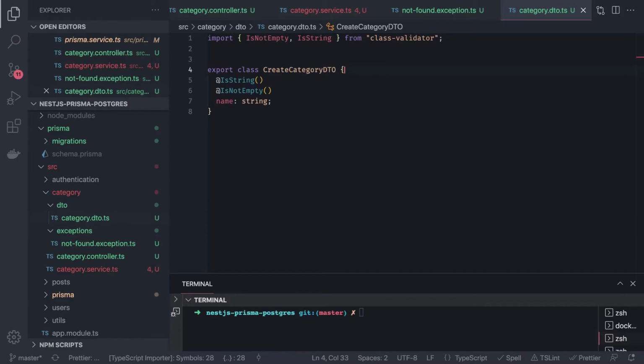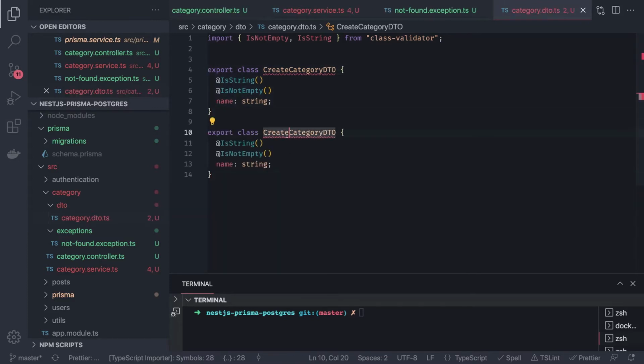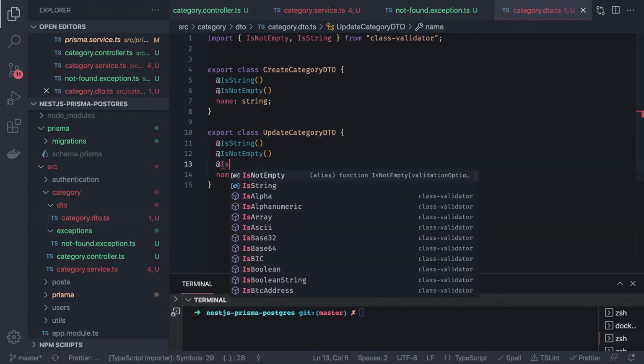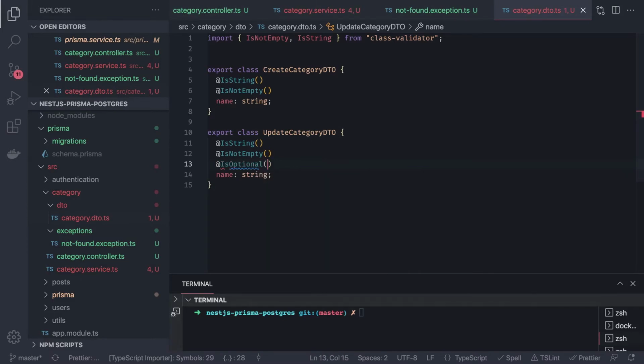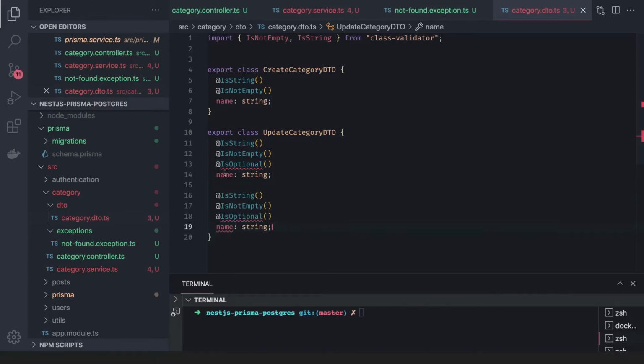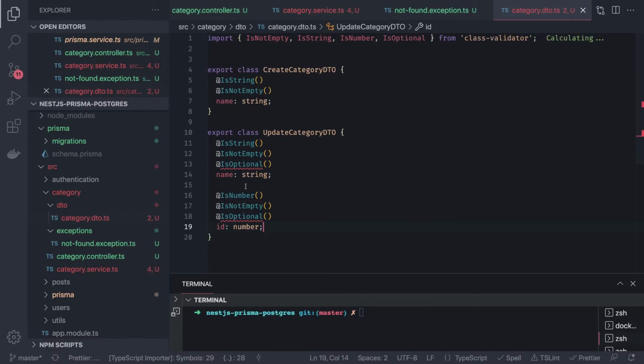This is the create category DTO, and whenever we want to update, then that DTO also we can create here only. Export class update category DTO. Just like a very simple example, inside update this can be optional, and whenever you add optional, all the other class validation becomes disabled. So even if you say it is a string, is not empty, when you put is optional, that means now it is optional. So I just add imports. So this is our update category DTO.